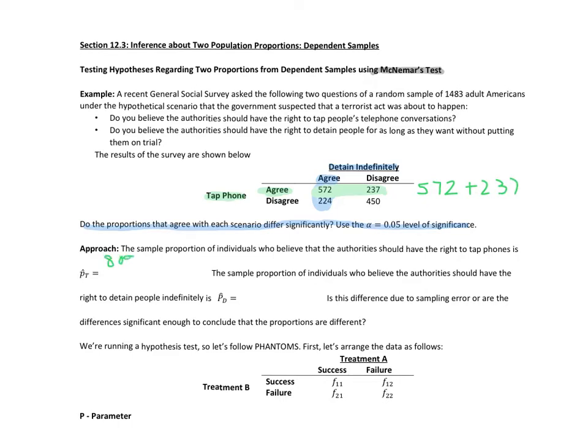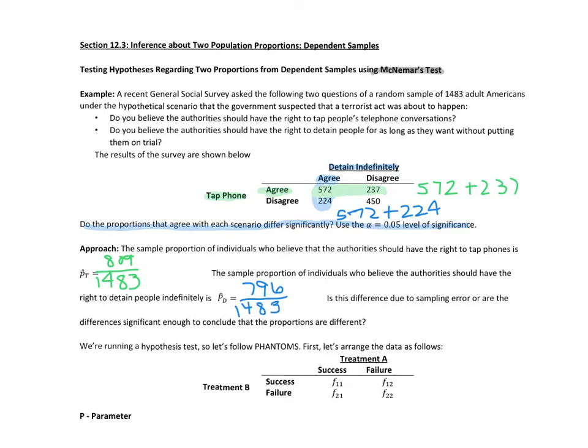So out of 1,483 people, 809 agreed that you could tap the phone. And we want to know if this is significantly different from the proportion of individuals who believe the authorities should have the right to detain people. That was 572 plus 224, which is 796 people out of the sample who agreed it was okay to detain people.